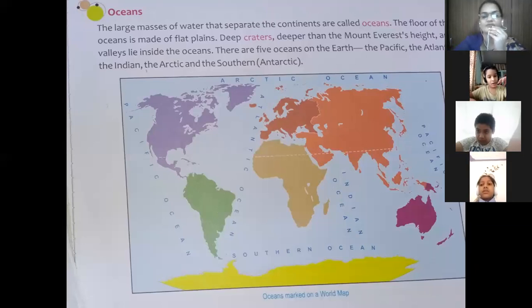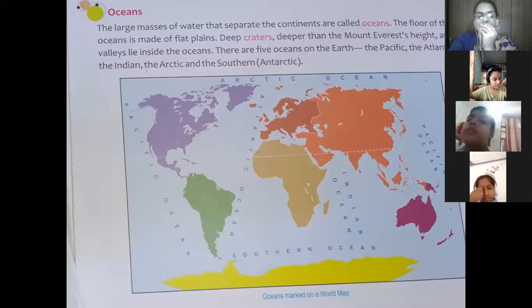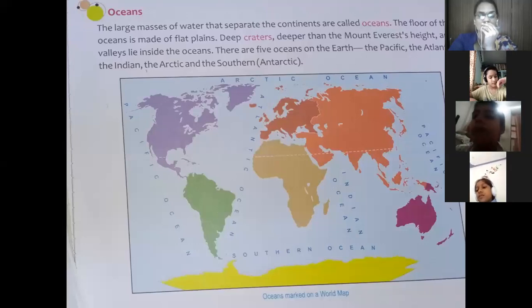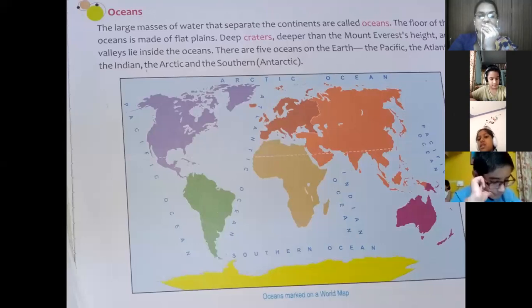I will give you a brief introduction about these oceans. The Pacific Ocean is the largest and the deepest ocean in the world. It is so big that all 7 continents can get submerged in it. The world's deepest trench is found in this Pacific Ocean. The largest ocean is the Pacific Ocean, and the deepest trench, the Mariana Trench, is found in this ocean.